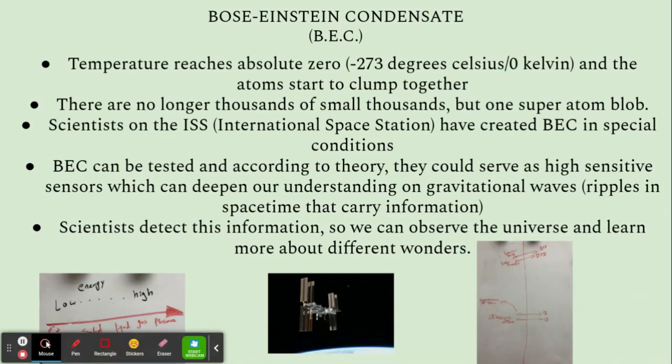It does not occur naturally on Earth or in space, but on the ISS, scientists have created it before in a special environment. BEC is important in understanding space because scientists want to produce BEC so that they can test its properties. A theory suggests that BEC could serve as the basis for very highly sensitive sensors. These sensors can be used by scientists and researchers to better and further understand phenomena like gravitational waves, which are ripples in spacetime.